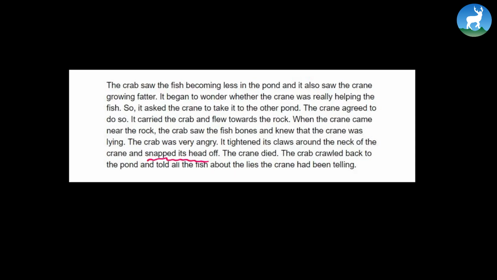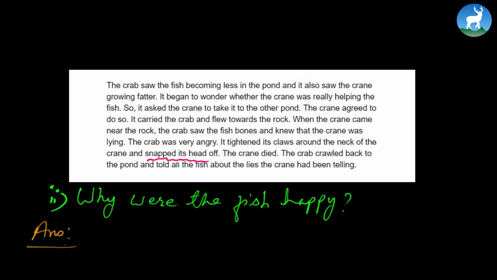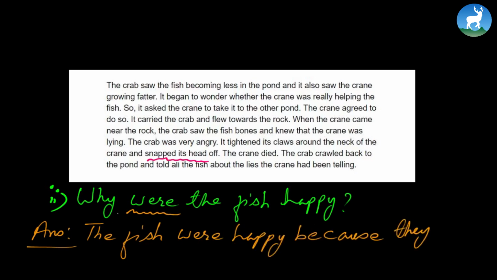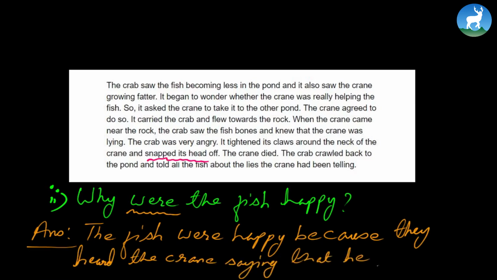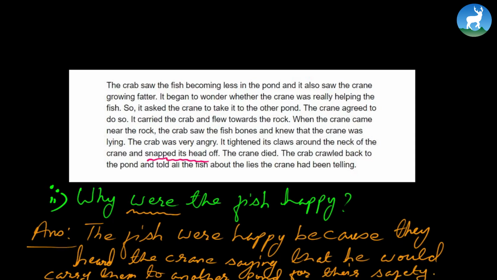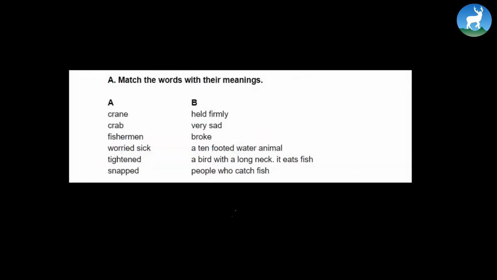Now, remember I told you earlier, there was a question there, and the question was, number 2, why were the fish happy? Before you look at this answer on the screen, maybe you can first write your own answer. And again, we take care of the auxiliary verb here. The fish were happy because they heard the crane saying that he would carry them to another pond for their safety. See, the fish trusted the cunning crane. This is the story.